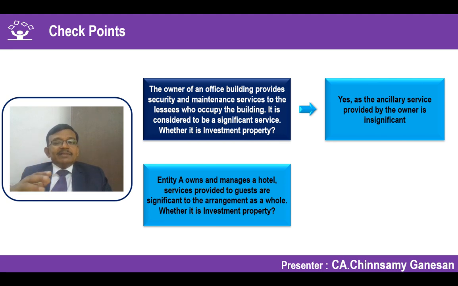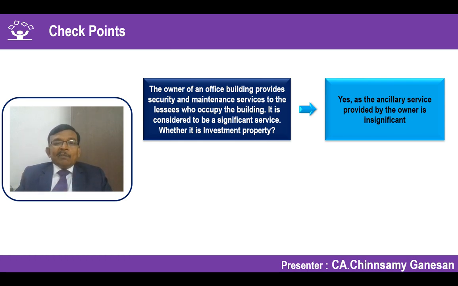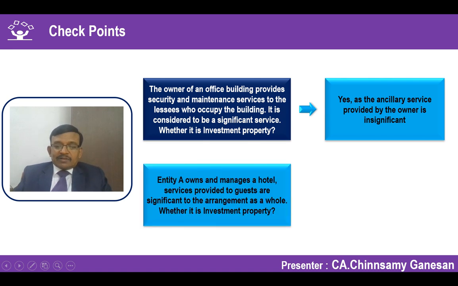Entity owns and manages a hotel. Services provided to the guest are significant to the arrangement as a whole. In this case, it is again owner occupied property. Sorry, in this case, I think that the previous example is correct. Here, this is wrong.